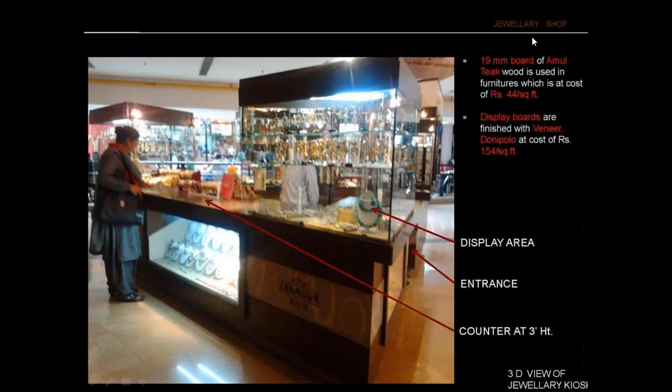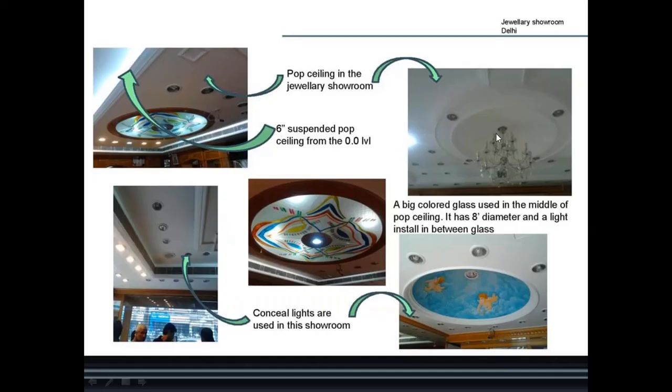Then jewelry shop, display area, entrance, and this is the counter. And 3D view of jewelry shop. This is the 3D view of jewelry shop. So all these are false material. And then jewelry shop, showroom, Delhi. So POP ceiling, concealed lights are used in the showroom. So concealed light inside, a big colored glass used in the middle of the POP ceiling. It has 8 feet diameter and a light installed in between glass.